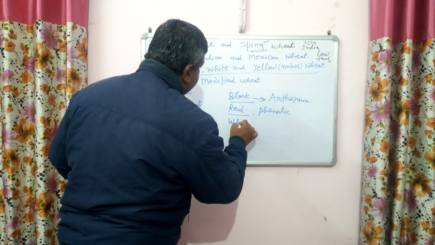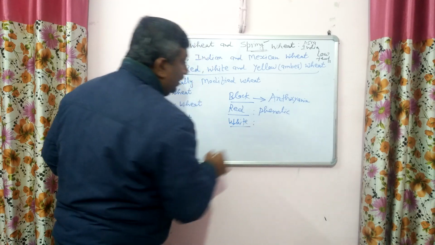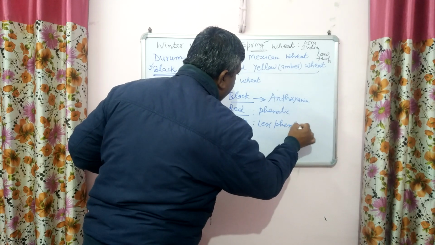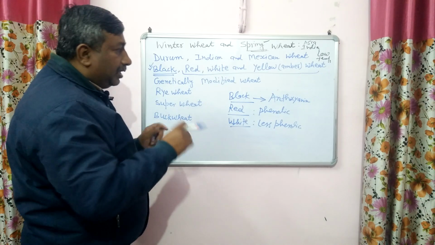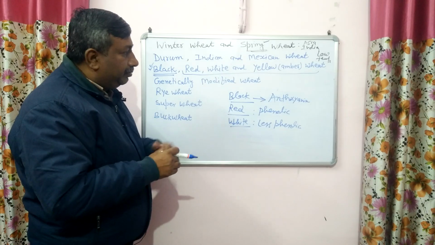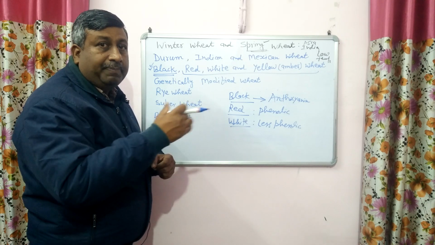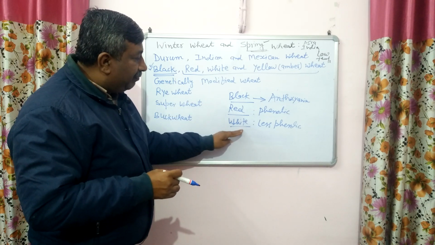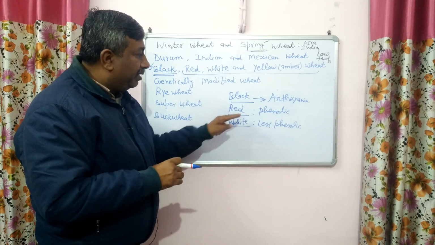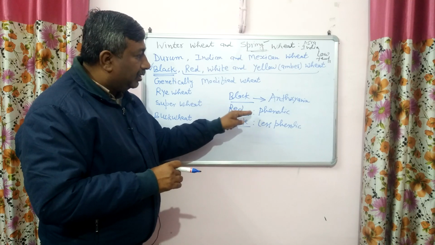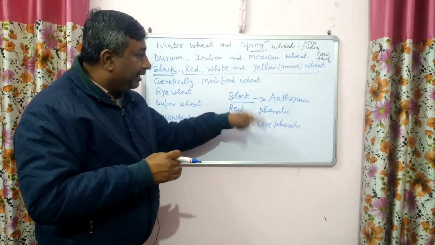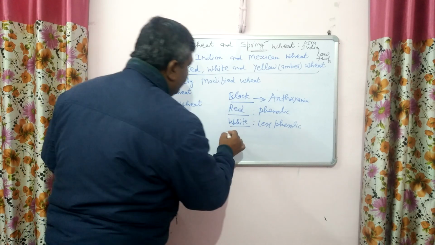Then white color wheat has less phenolic compounds and less browning enzyme in the bran. So this color is due to the presence of pigments. Now you can understand why there is a color. So the color is on the basis of the type of compounds present. In the case of white color, there are less phenolic compounds and less browning enzymes, that's why no red color appears. While in the case of red color wheat, there are high phenolic compounds which react with the browning enzymes, and that imparts red color. Then this yellow wheat.